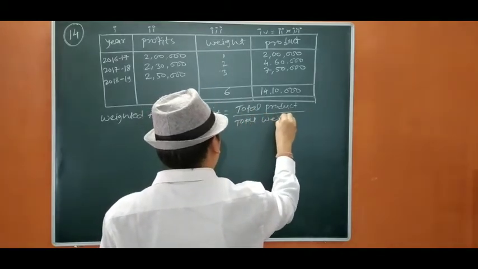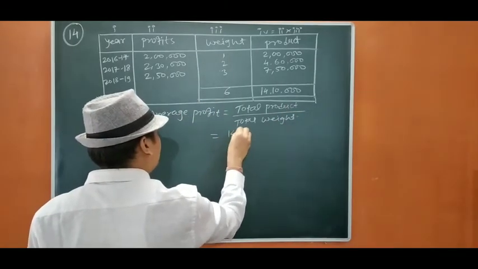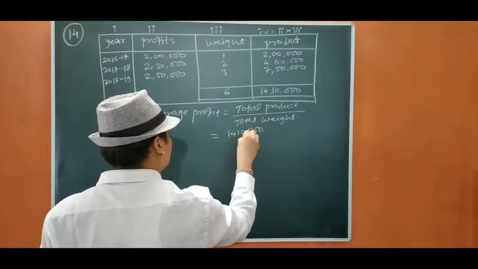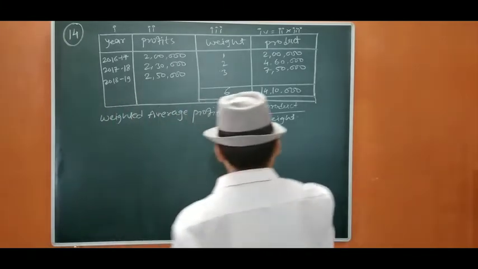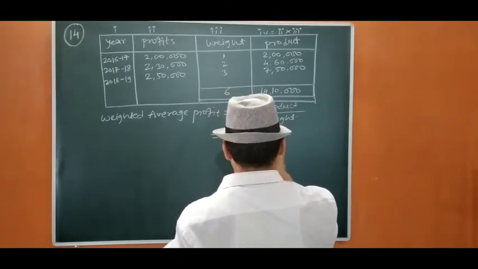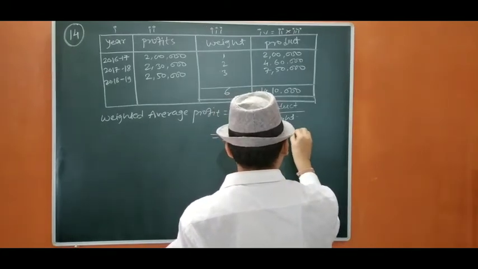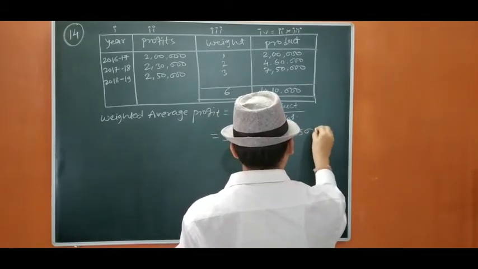Okay, that will be 14 lakh 10,000 upon 6. So 6 to the 12, then 2 carry, 6 to the 18, 3 carry, 6 to the 30.